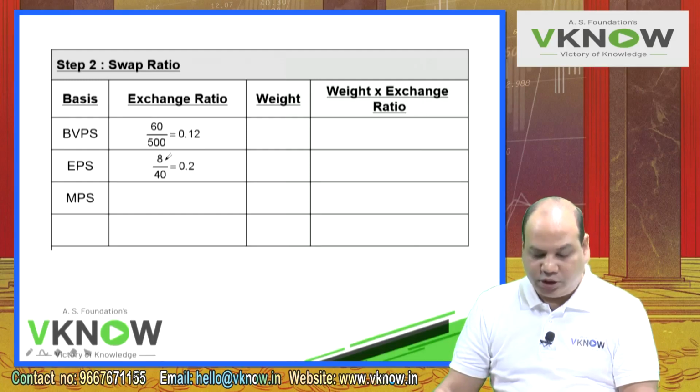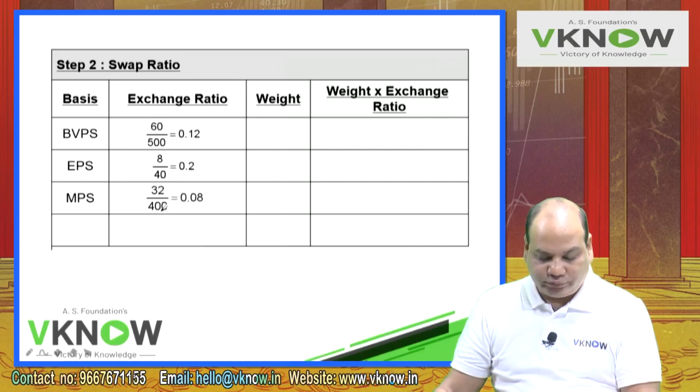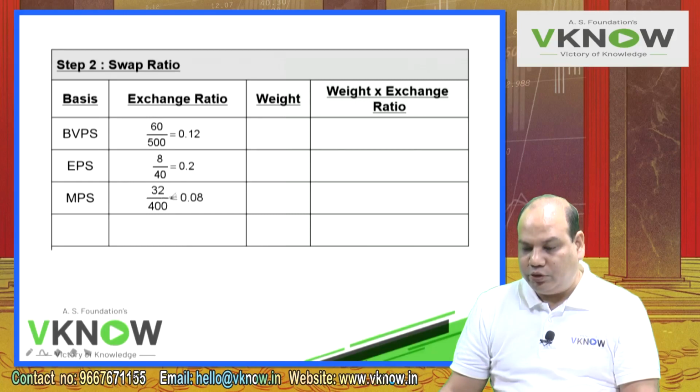EPS of Abhishek Limited 8 divided by 40 is 0.2. MPS of Abhishek Limited 32 divided by 400, 0.08. So now we'll write down the weights given in the question.